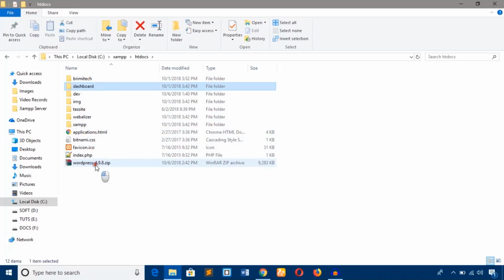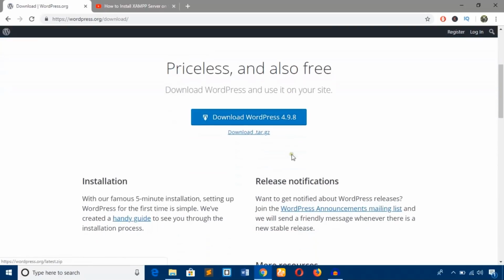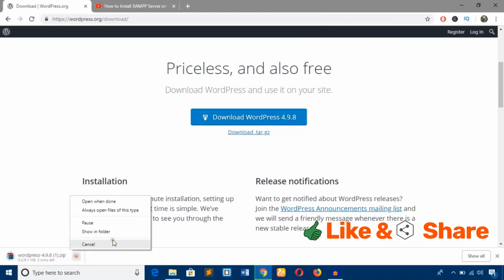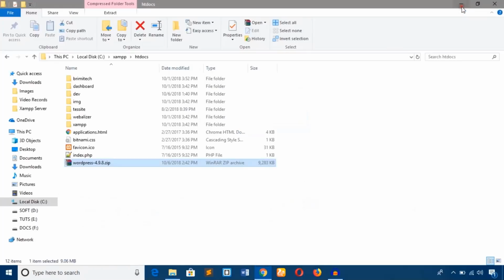Before I start, please download WordPress CMS from this link, wordpress.org, and there will be a button, Get WordPress, and here you will find this download button. At the moment I'm recording this video, it is 4.9.8. Just hit this blue button, download, and it will start downloading. I have already downloaded it, and I just bring that file in this htdocs folder.